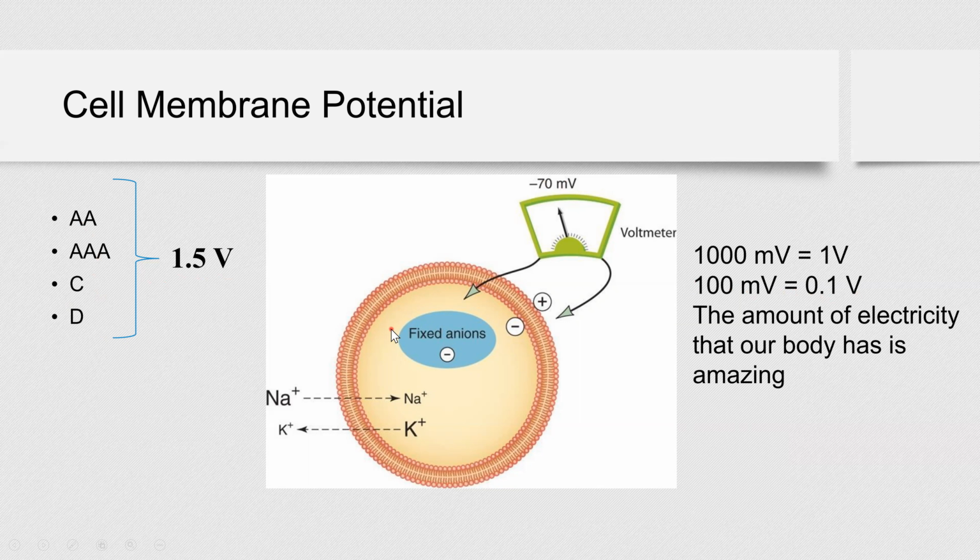So every cell in your body establishes this membrane potential, and the voltage is 0.1. So it's huge for these tiny cells. Now, if you add all the cells, millions of cells that make up your body, and each one has this voltage, you can imagine the amount of electricity in your body is amazing, right?